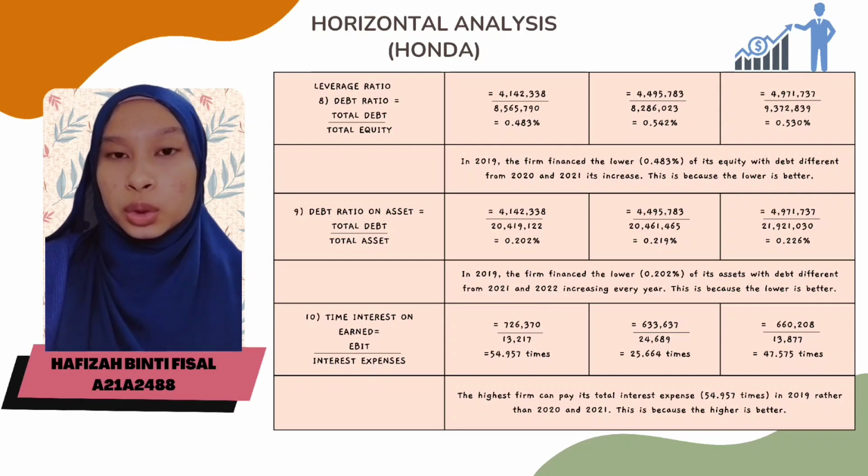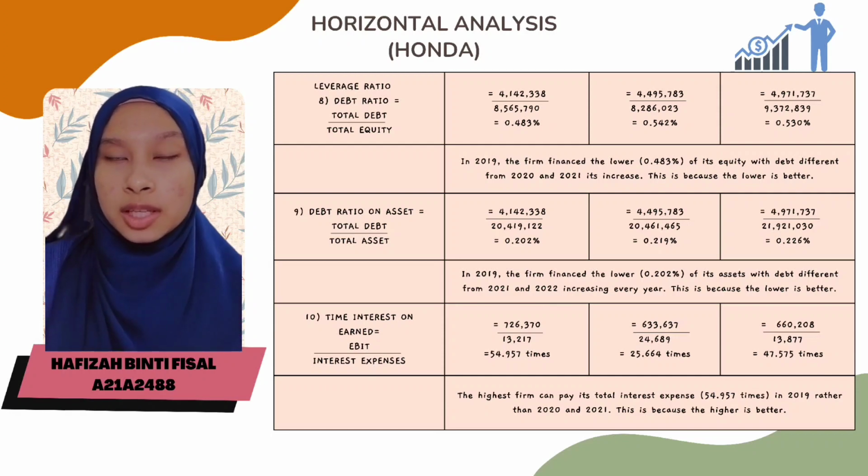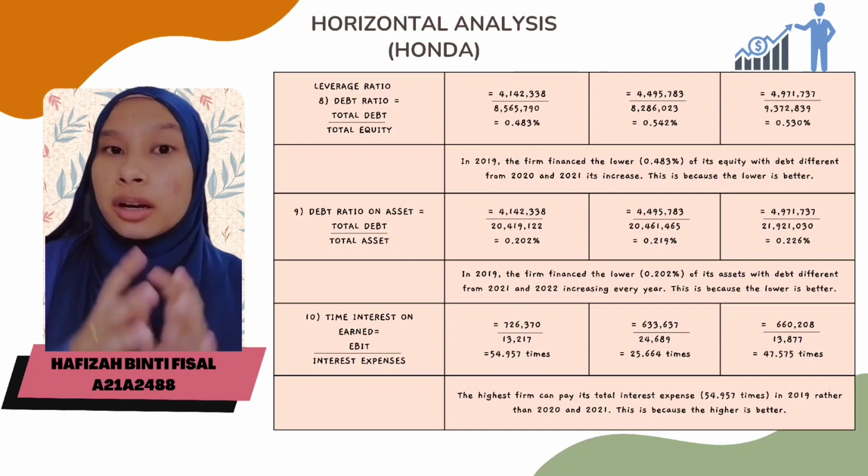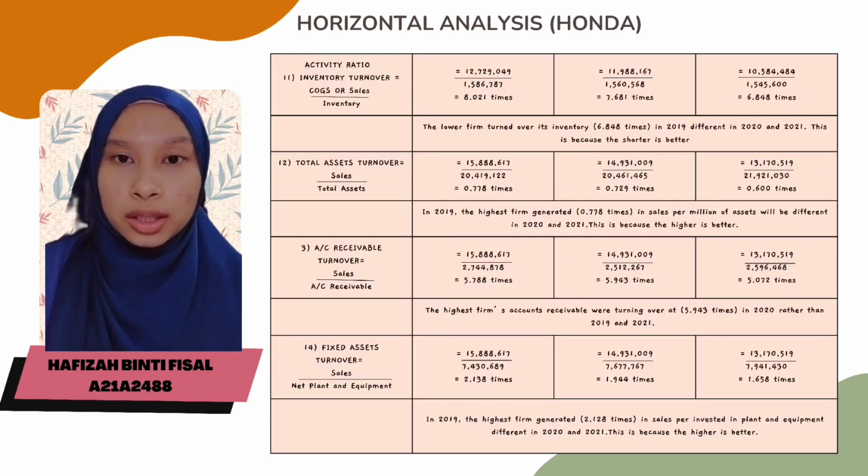Times interest earned is equal to earnings before interest and tax divided by interest expenses. The highest the firm can pay its total interest expenses is 54.957 times in 2019 rather than 2020 and 2021.